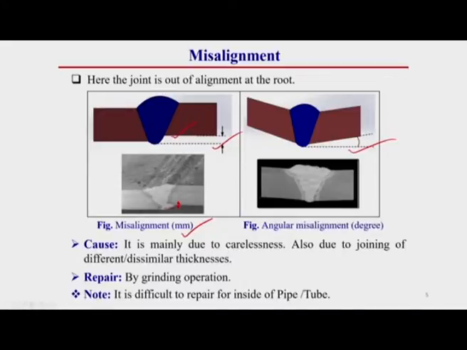How does it occur in the case of angular misalignment? Here one plate's angular deformation is more compared to another plate's angular deformation. Here you see, one plate's angular deformation is like this, another plate's angular deformation is like this. So, these types of misalignment can occur in a welding joint. This is a welding defect. So, how can we repair this welding defect? First of all, we have to grind the welding defect portion and make the required shape. It is difficult to repair the inside of a pipe or tube. If this shifting of plate occurs inside the pipe, then how can we repair it? This creates some difficulty for repairing if it occurs inside the pipe or tube.